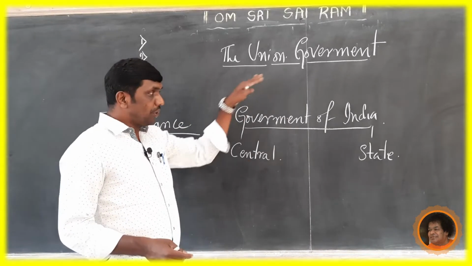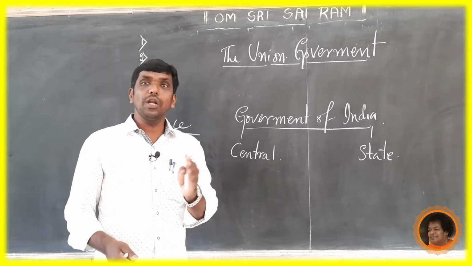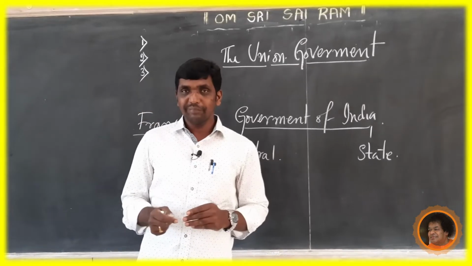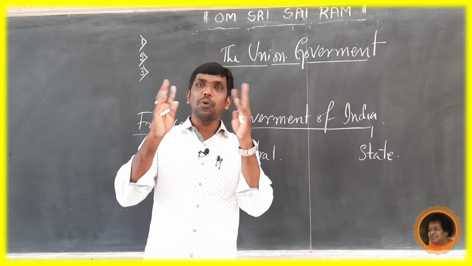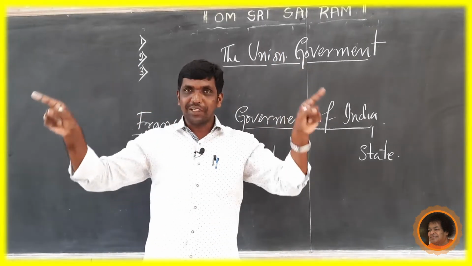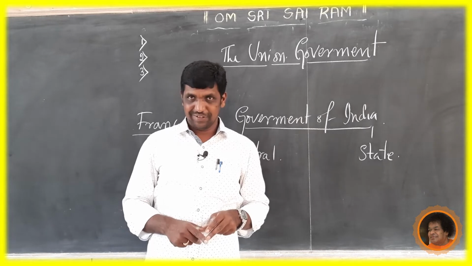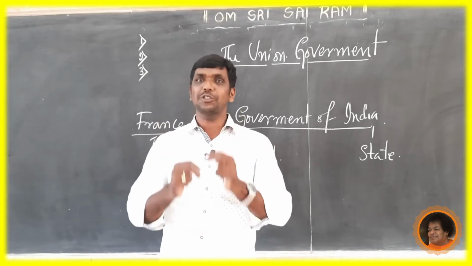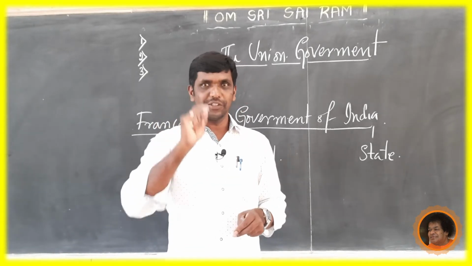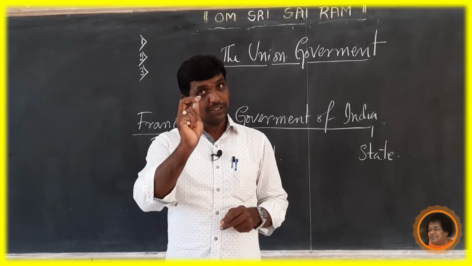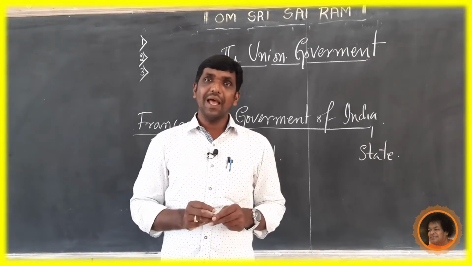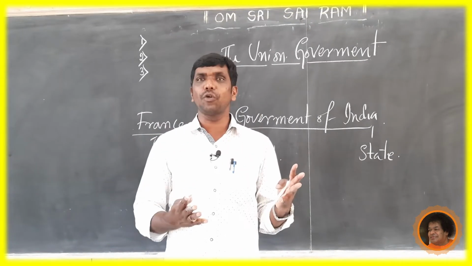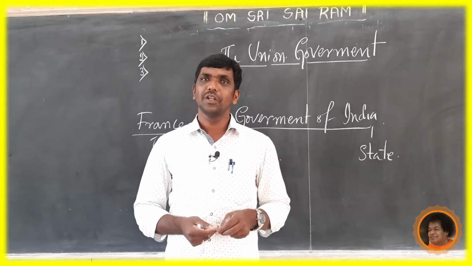See, the union government means not only Lok Sabha, not only Rajya Sabha, not only the Supreme Court, and not only the cabinet. When it comes to the union government, the Supreme Court is there. It is the head of the judiciary, the highest apex court of India. That is the judiciary side. Then on the executive side, there is the cabinet. Then the legislature, where the members of Lok Sabha and Rajya Sabha are there.